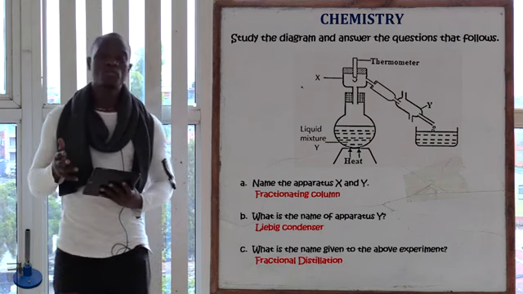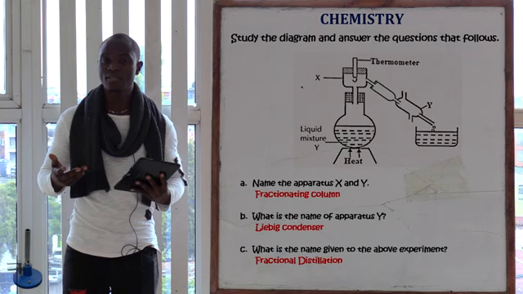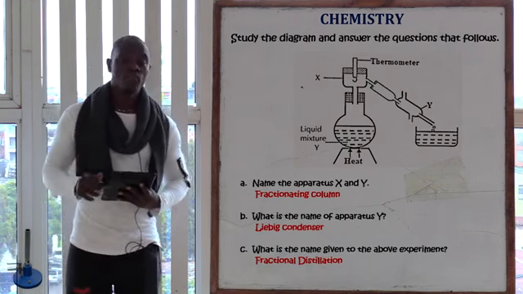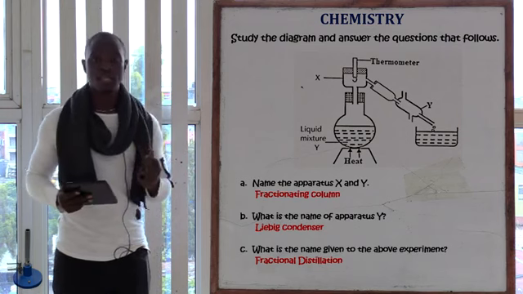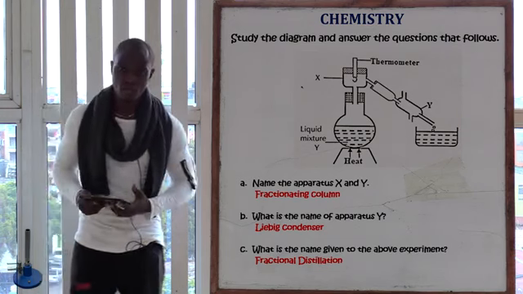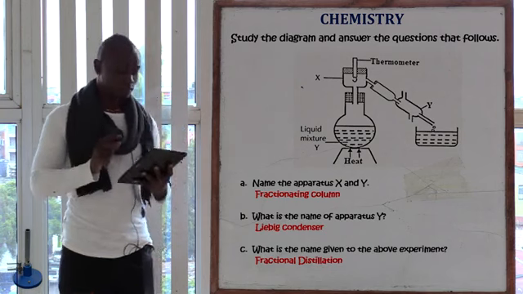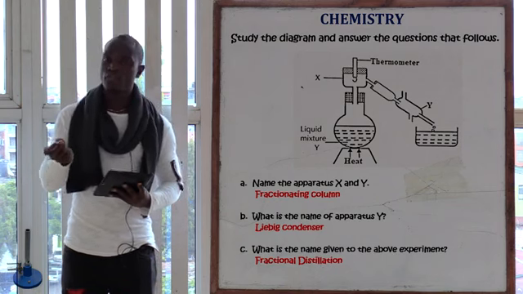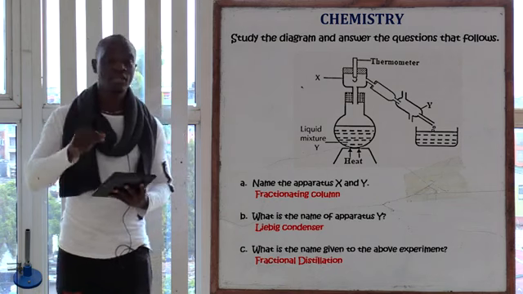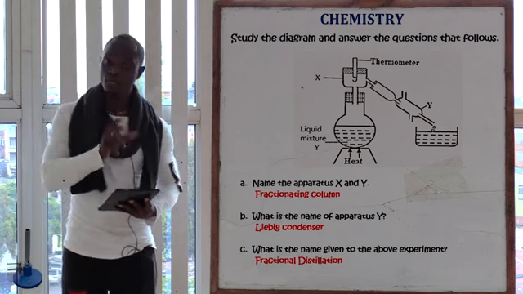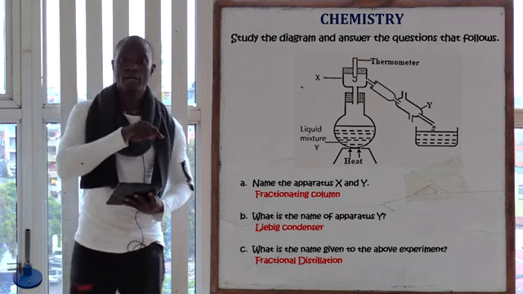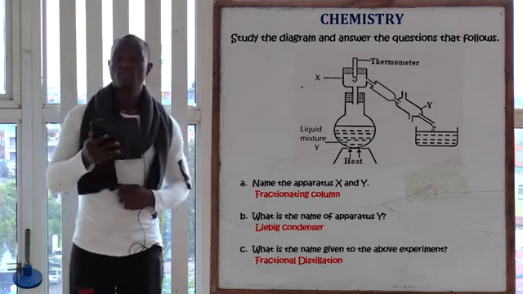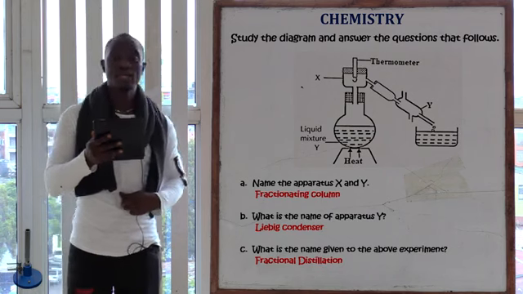Now some students were complaining that the question has a mistake. Now the question doesn't have a mistake. We urge them to be careful with the readings and the markings on the apparatus. So you see, for letter Y, that is an apparatus labeled Y. But for this other Y, we have liquid mixture Y. That is the liquid, which is Y. The other one is apparatus Y. So they are really confusing. So the first question is asking, name the apparatus X and Y.